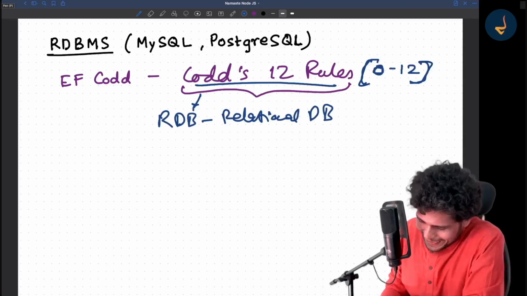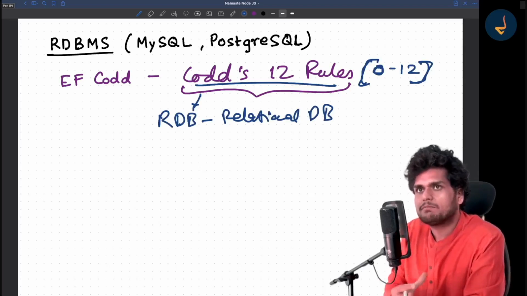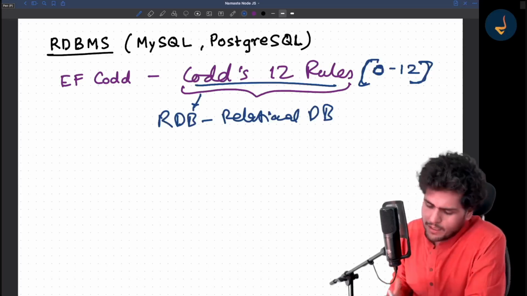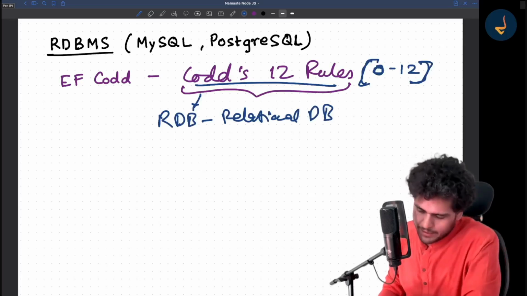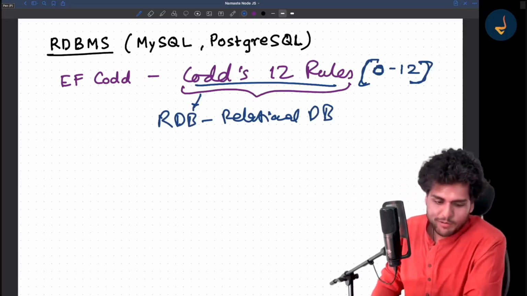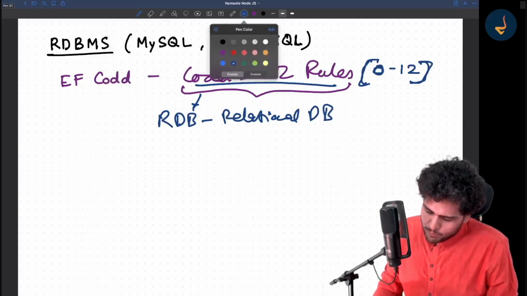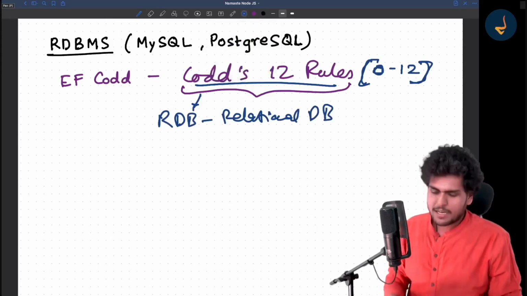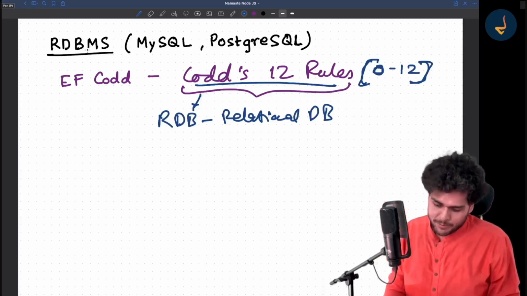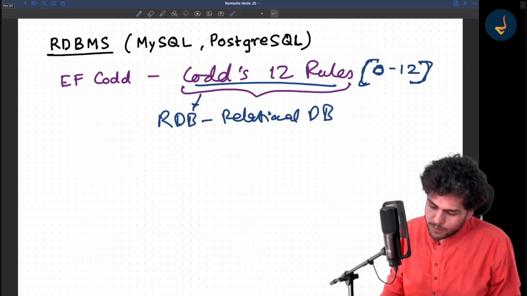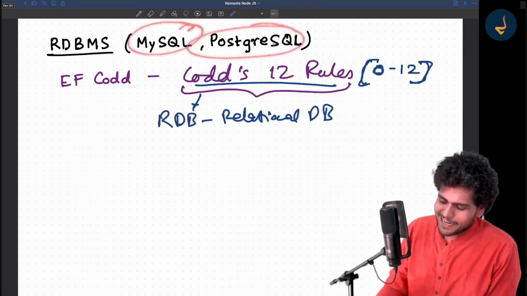Now in the 1980s, relational databases started becoming a major place to store data, and they gained a lot of popularity. In the 80s, this happened. I was not even there. There are so many databases which are RDBMS, but the two most famous databases are MySQL and PostgreSQL, and both of them have an interesting story.